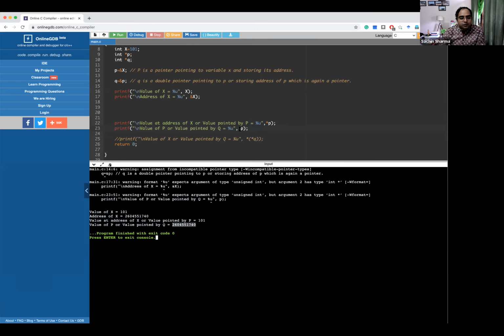Okay, and if you want to print the address of p, then you can write here address and then you can start printing it. So this way you can see that this address and this address are different, because this is the p address and this is the x address.